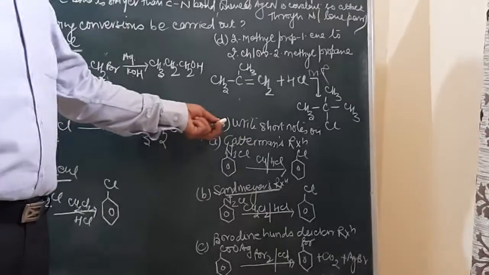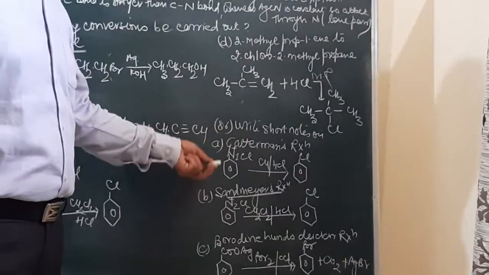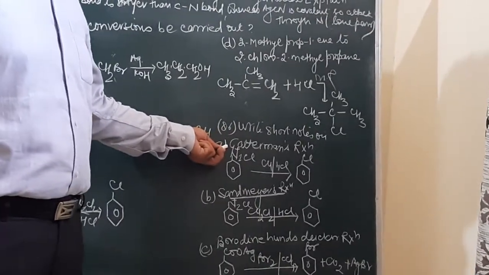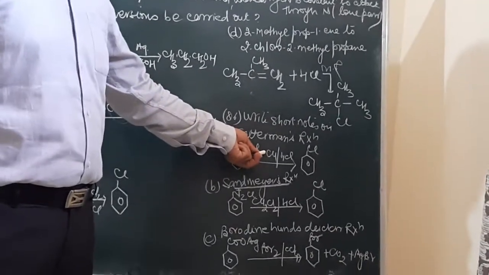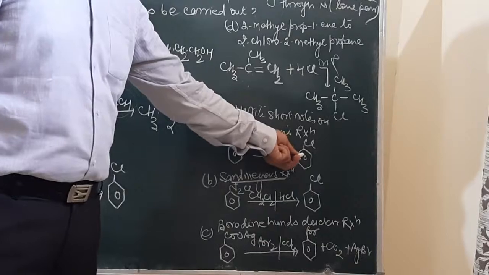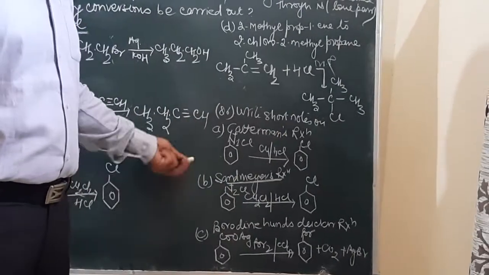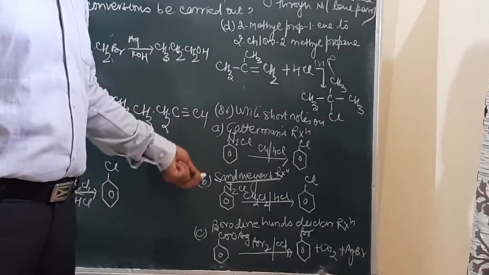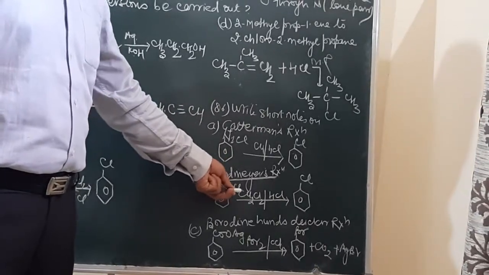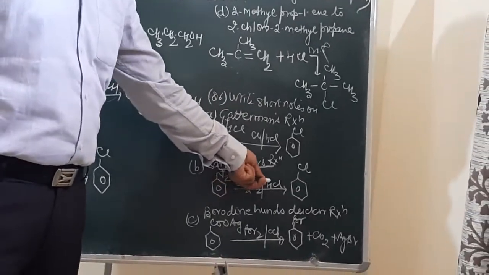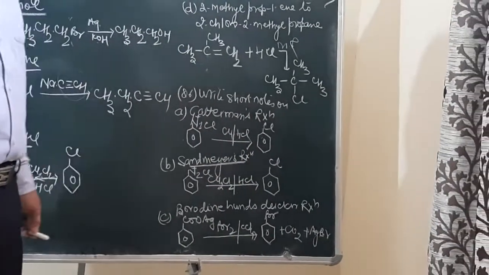Now the next is write short notes on what we have studied. Gattermann's reaction: benzene diazonium chloride, when made to react with copper and HCl, results in the formation of chlorobenzene or bromobenzene. Now Sandmeyer's reaction: benzene diazonium chloride, when made to react with cuprous chloride and HCl, results in the formation of chlorobenzene.